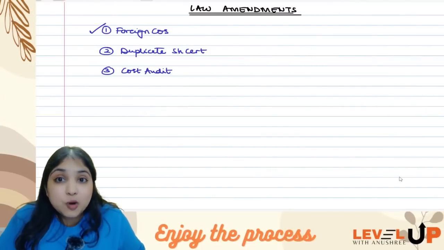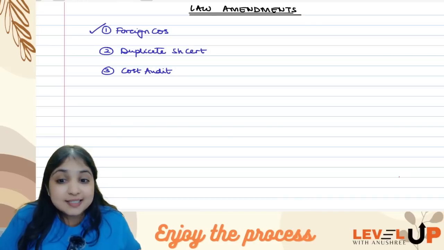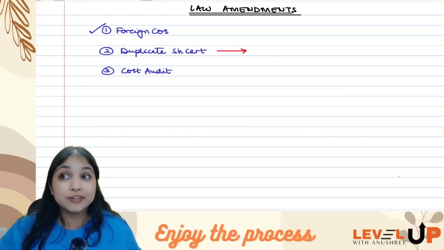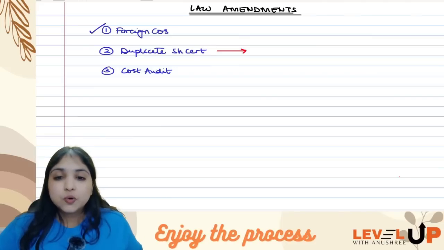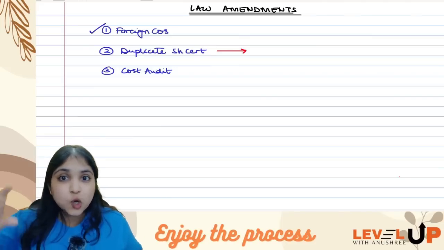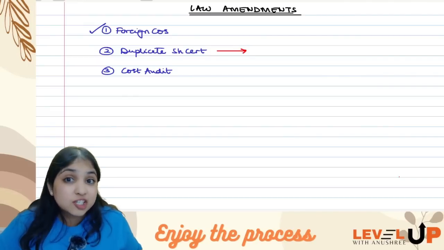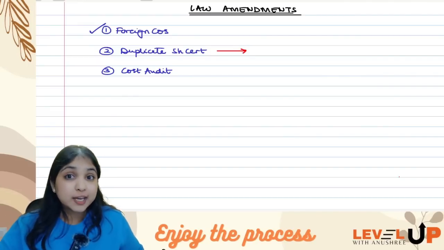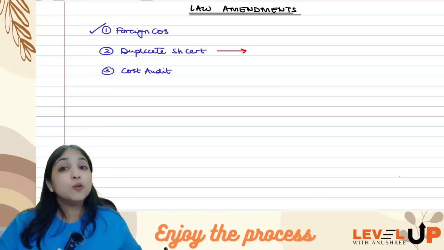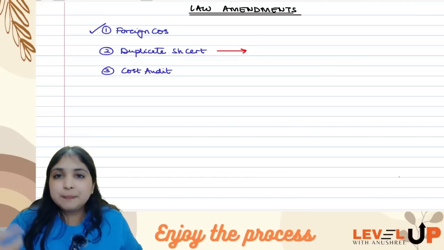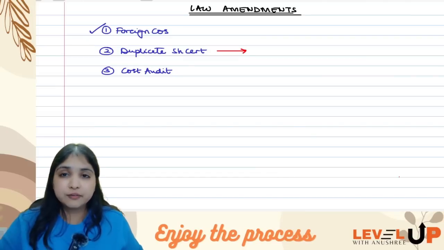Now there is one small correction which ICAI has made in its study material, and you will find the same correction already there in my material as well, but I just want to point it out in case you haven't seen it. Alright, so the duplicate share certificate concept you have in your share capital chapter, that in case your original share certificate gets lost or destroyed or defaced or torn or mutilated, you can ask for a duplicate share certificate, and of course this concept will apply only if the share certificate is in a physical form.